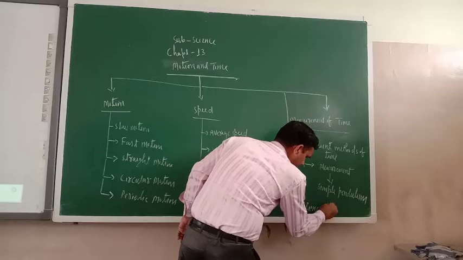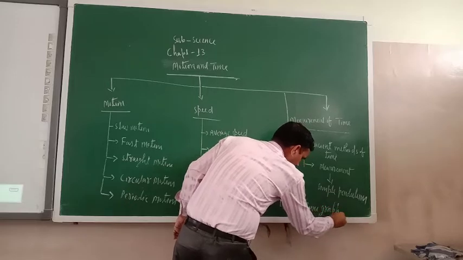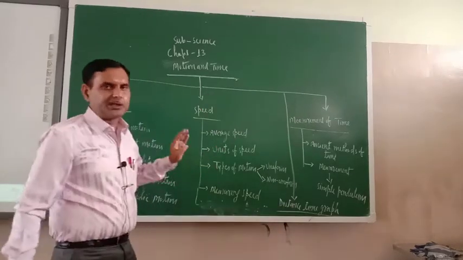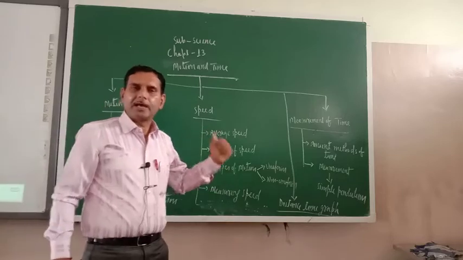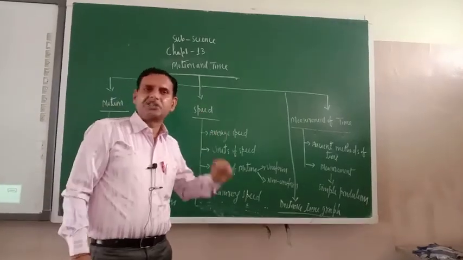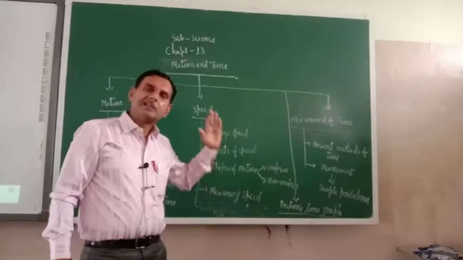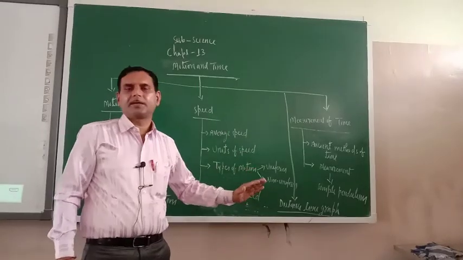Something about graphs we will also learn in this unit, like bar graph, pie chart, line graph. These are the graphs we will discuss here.